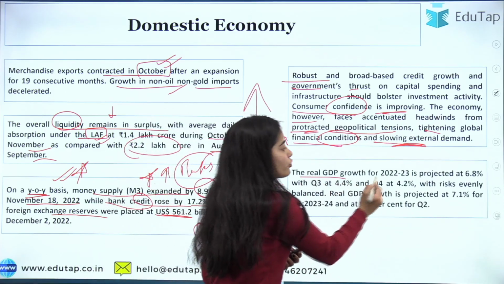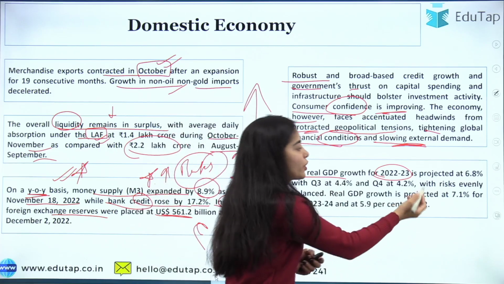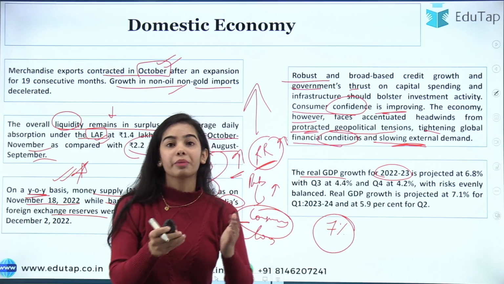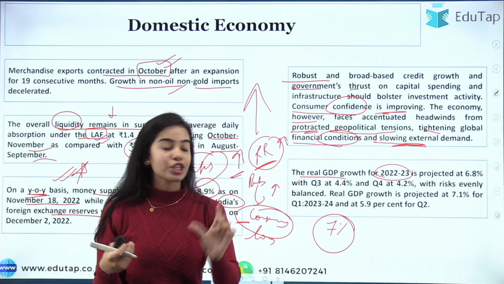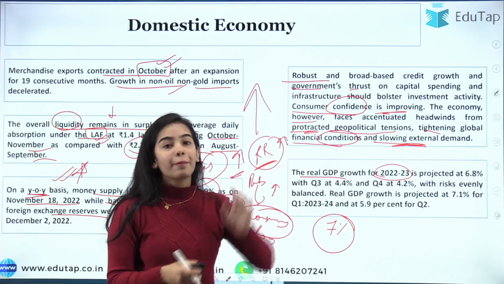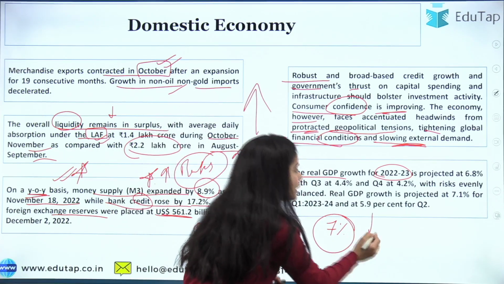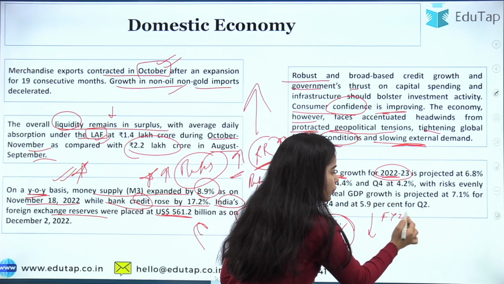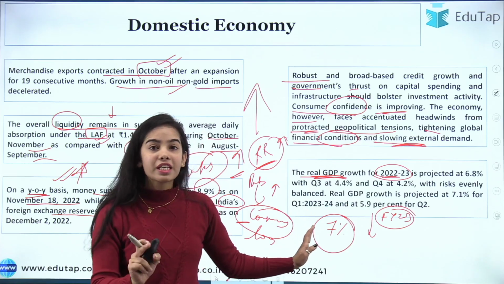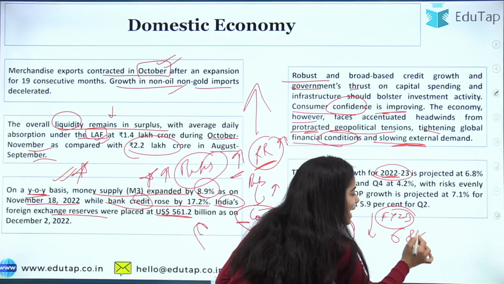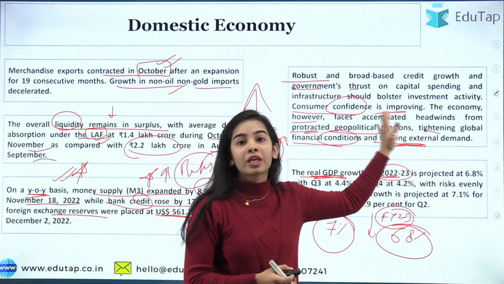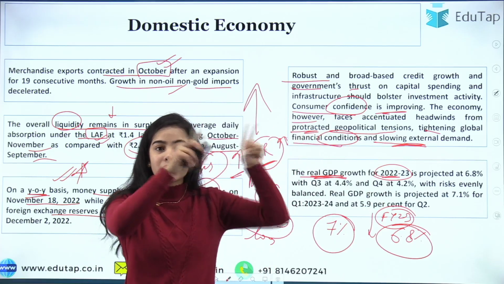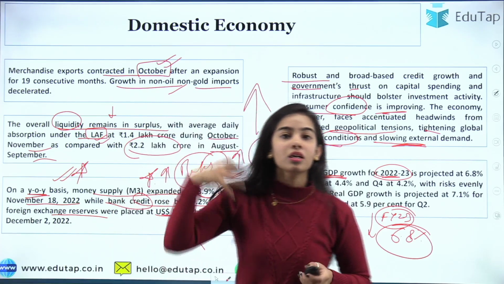The real GDP growth for 2022-23 is projected at 6.8%. The projection was 7%. The RBI's Monetary Policy Committee, in its previous meeting, had given a projection of 7% real GDP growth, but the MPC has reduced it: for this financial year 23, the real GDP growth will not be 7%, it will be 6.8%. This has been reduced due to the slowing of external demand, the slowing of exports, and the conditions going on in foreign countries.